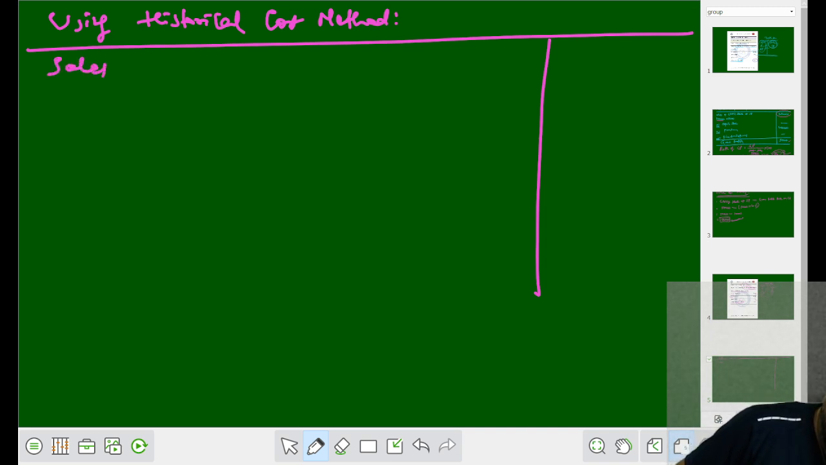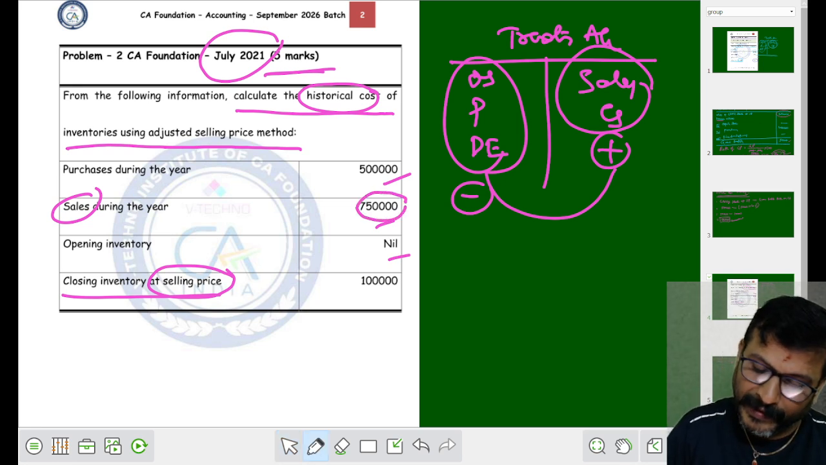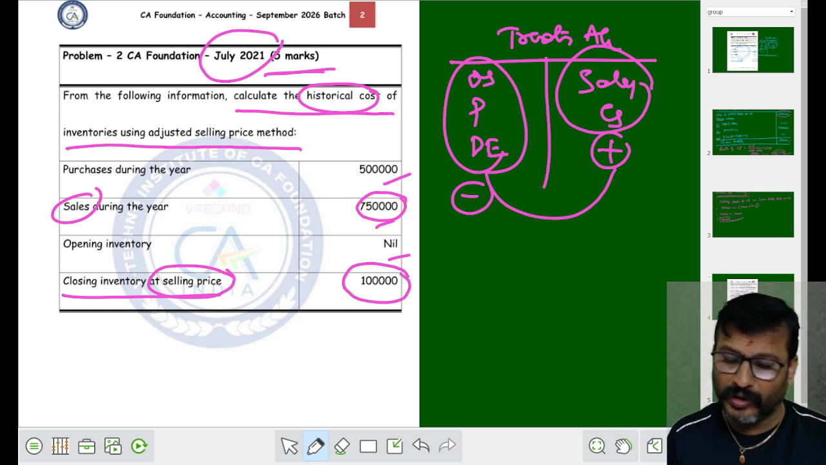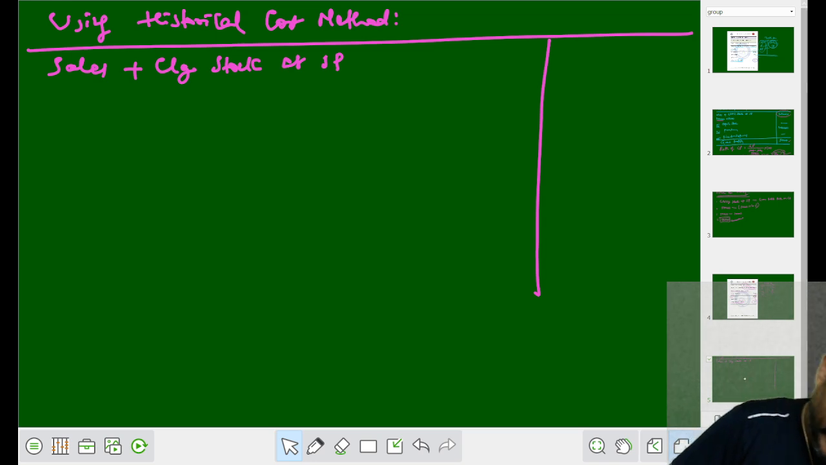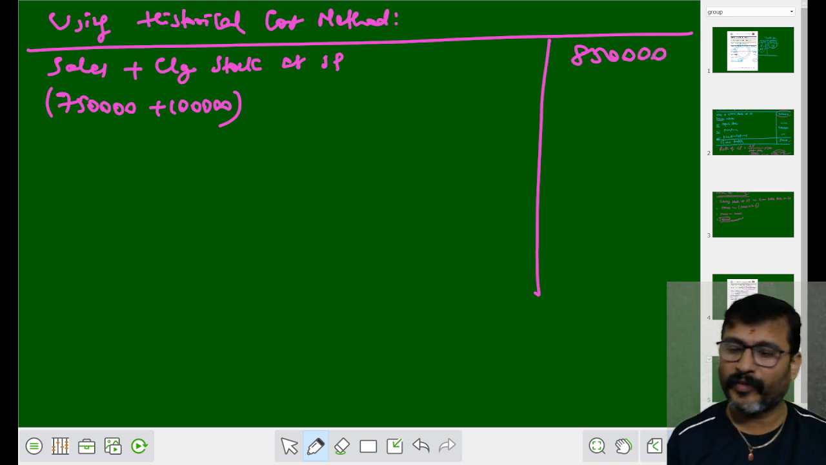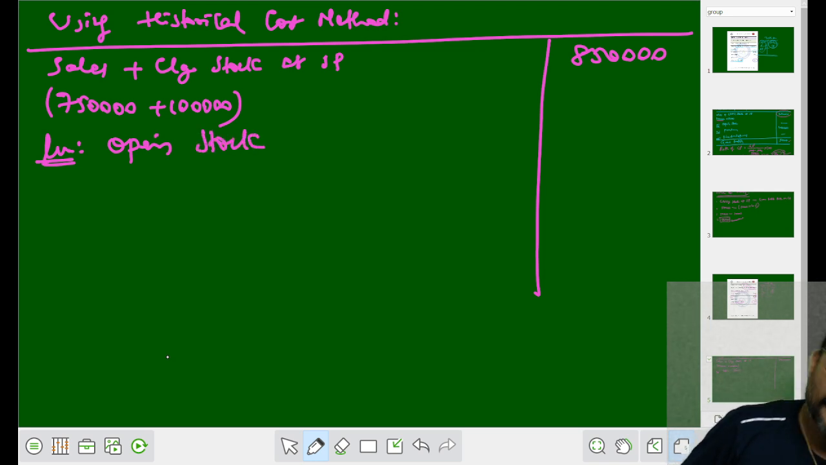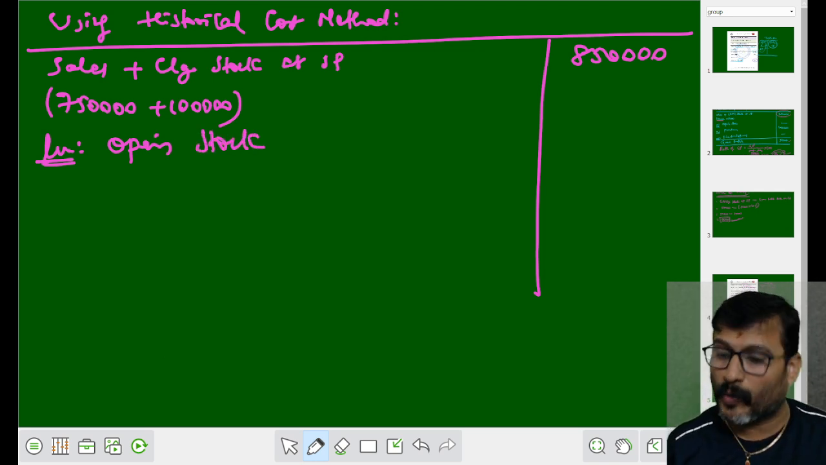First line, sales plus closing stock at selling price. See, what is the sales, my dear student? 7,50,000. Closing stock is 1 lakh. So how much is the total? 7.5 lakh plus 1 lakh. It comes to 8,50,000. Fine. Out of this, what we have to subtract? We have to subtract opening stock. Opening stock is also known as the opening inventory, right?